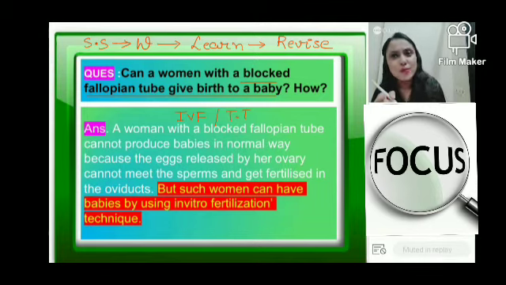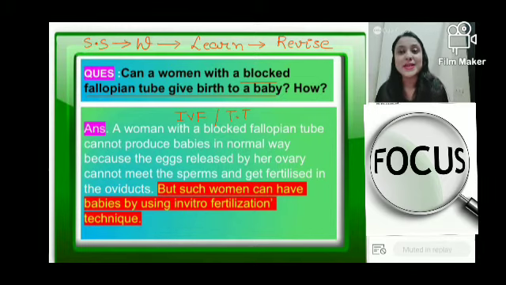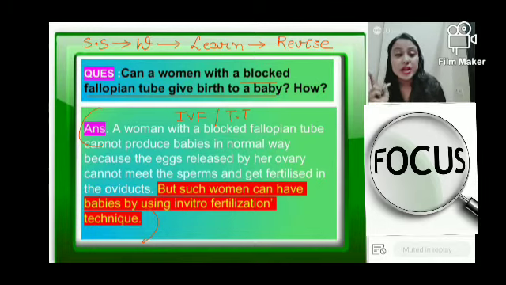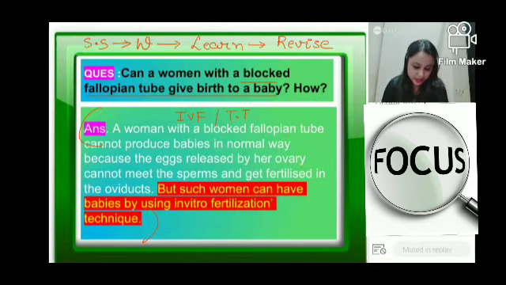Test tube babies are not born out of test tubes. Mind you that. If somebody tells you test tube babies are born out of test tubes, he or she is telling you absolutely rubbish. Test tube babies are born out of mothers only. But the only difference is the fertilization process happens outside the body. ठीक है? अभी समझ आया? Everyone is clear? Okay, this is a subjective question. बहुत important है. Blocked fallopian tube है, so that's why IVF.